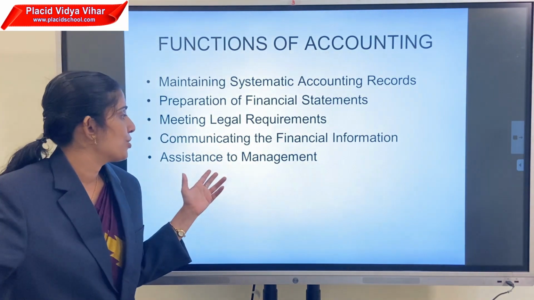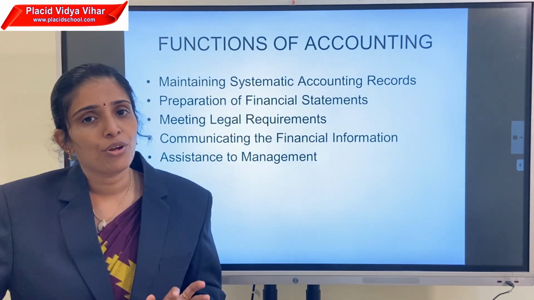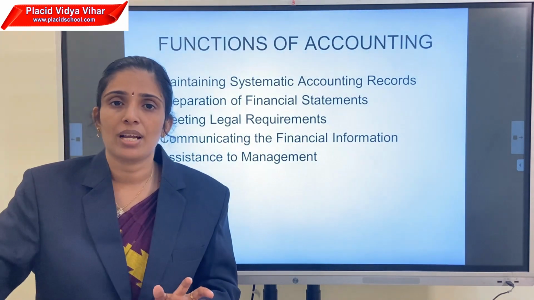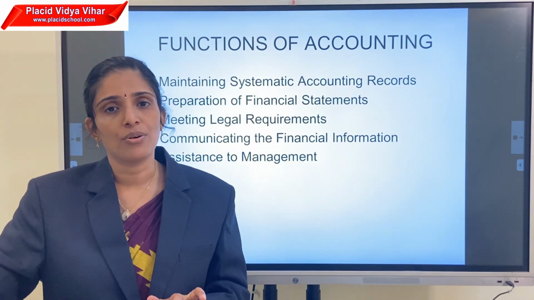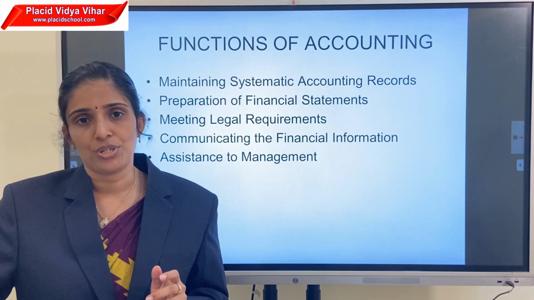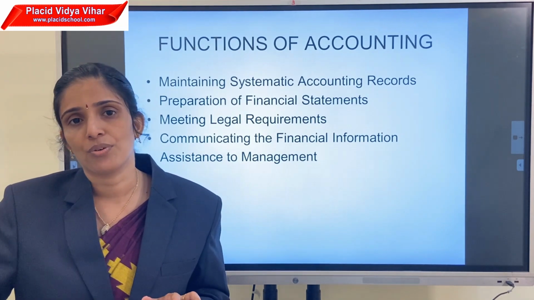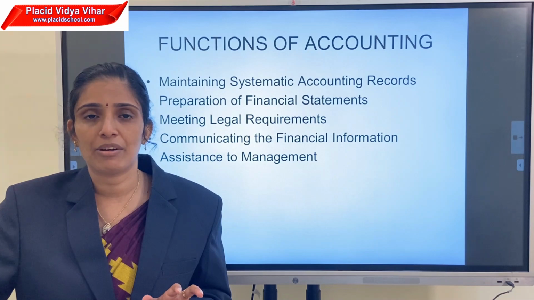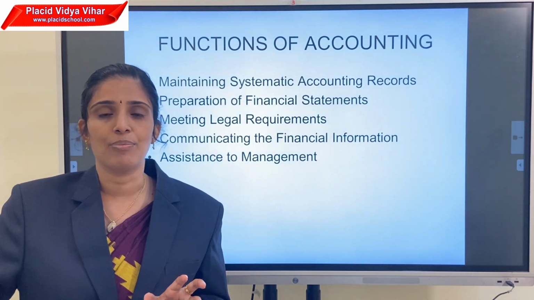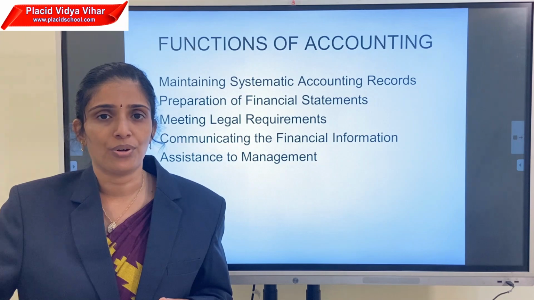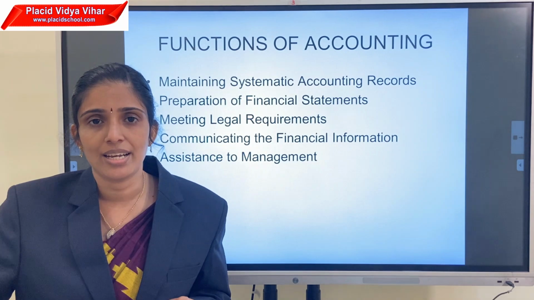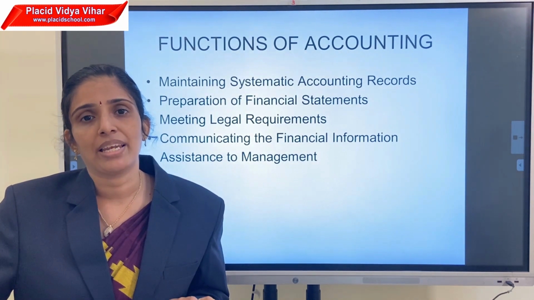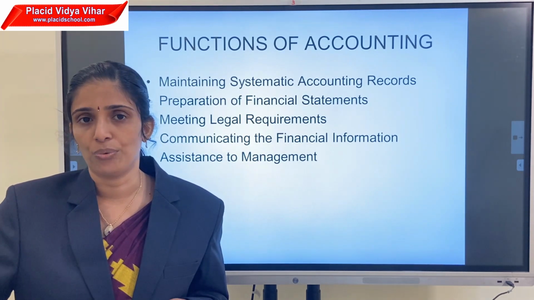Then the last function is assistance to the management. At the end of the year, we will prepare the profit and loss account and the balance sheet. Through the analysis of these statements, we can predict the future and plan the activities for the future. Budgeting, controlling and decision making all depend on the financial performance of the organization. So with the help of the final accounts or the financial data, we can assist our managerial activities. These are the main functions of accounting.